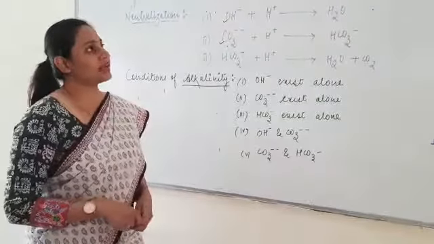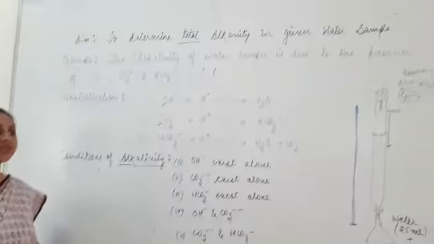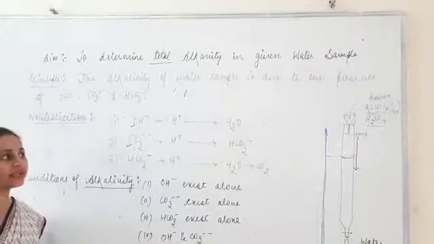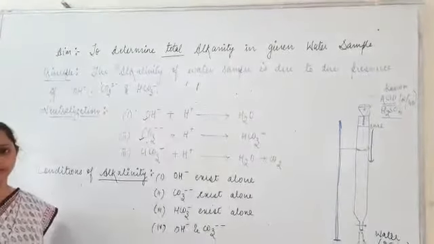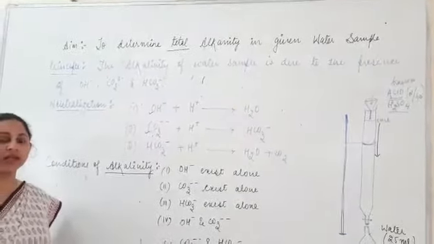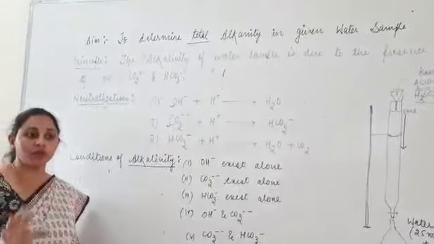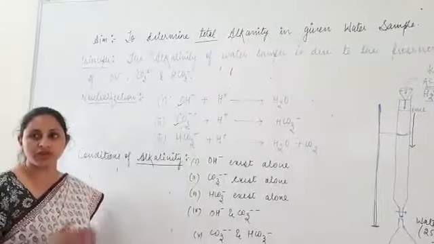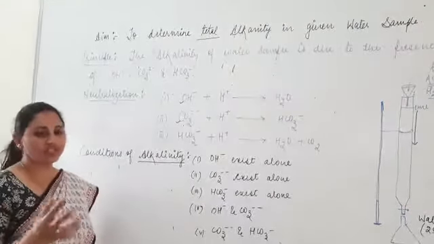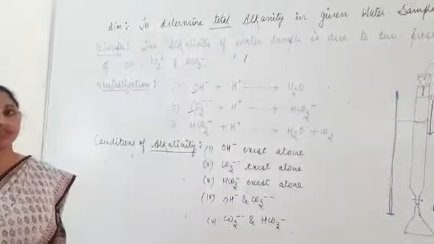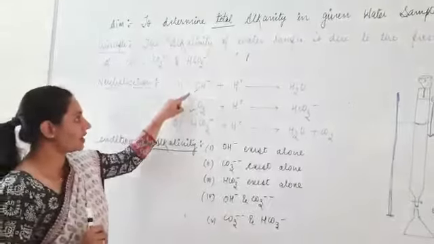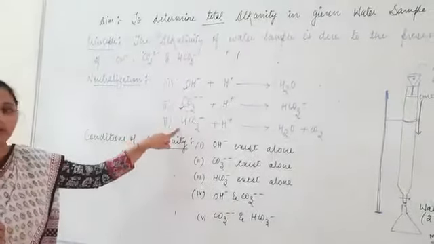So what are these alkaline substances? Alkaline substances are the substances which neutralize acid. So these substances cause alkalinity. So what is alkalinity? Alkalinity is that characteristic property of water by virtue of which water can neutralize any acid. This is due to the presence of alkaline substances. We have three types of alkaline substances in water: hydroxyl ion, carbonate ion and bicarbonate ion.